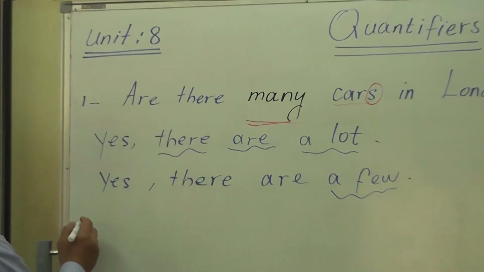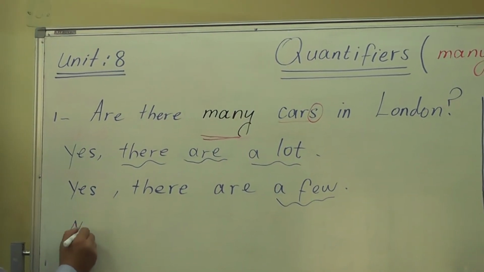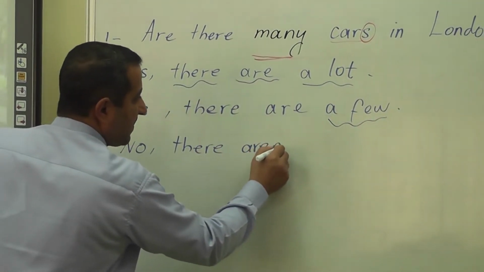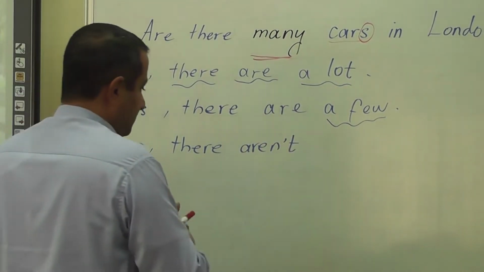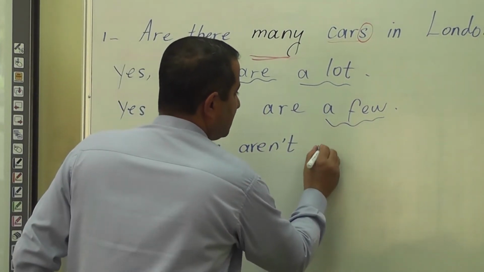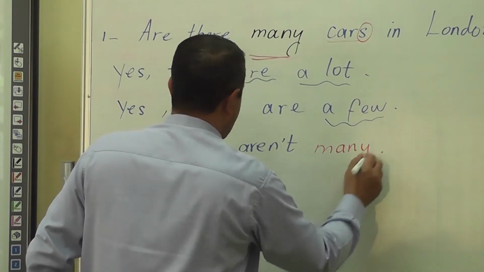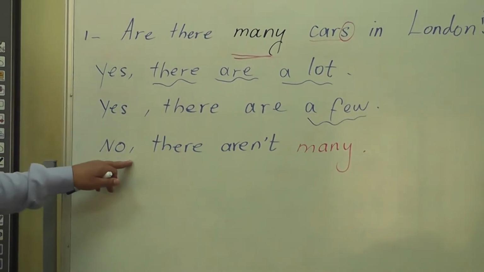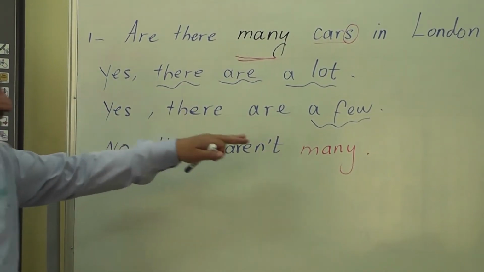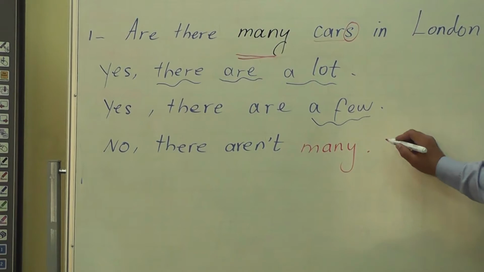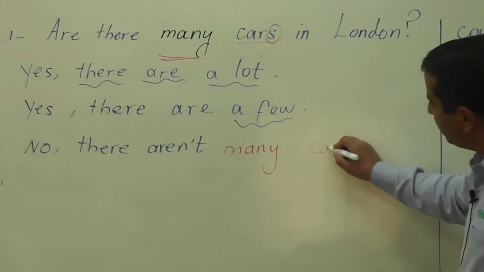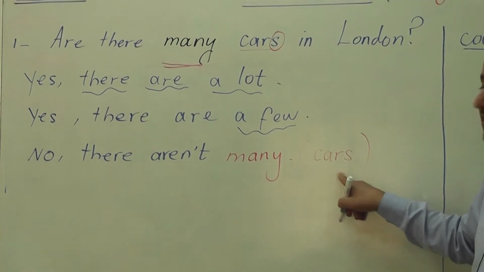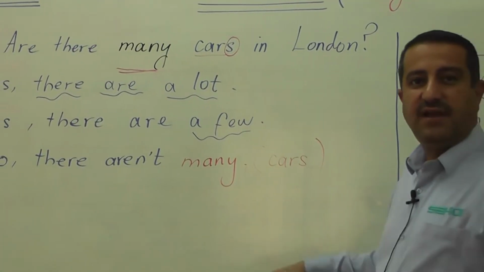Or if we answer in negative, we say no, there aren't many. Okay, aren't, of course, is a contraction of are not. This is a negative statement. There aren't many. You can say there aren't many cars in London. So cars is optional. You can say there aren't many or there aren't many cars in London.